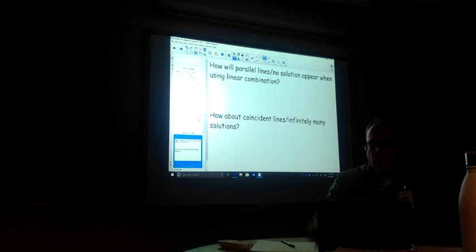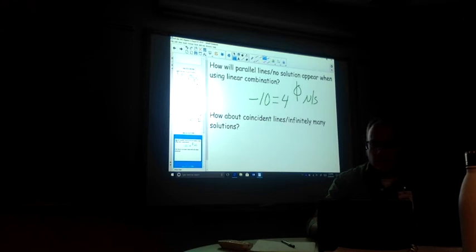How will parallel lines and no solution appear when using linear combination? Well, parallel lines, again, you would wind up with all of your x's and y's canceling out, and you would get something silly like -10 is equal to 4. So that's going to tell you you have no solution. It's part of the empty set. It doesn't exist.